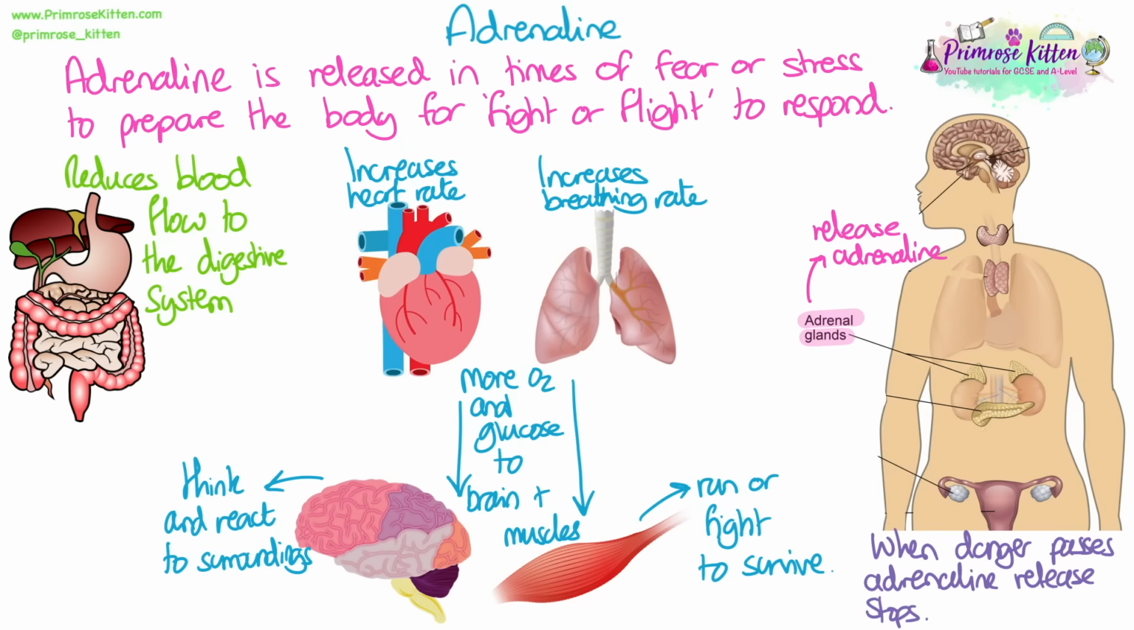This hormonal mechanism is not an example of negative feedback, because when the danger or the fear or the stress passes, the adrenaline release will stop, and then all of these symptoms will stop as well. So there is nothing causing a negative feedback loop here. It's just you either are secreting adrenaline or you are not.